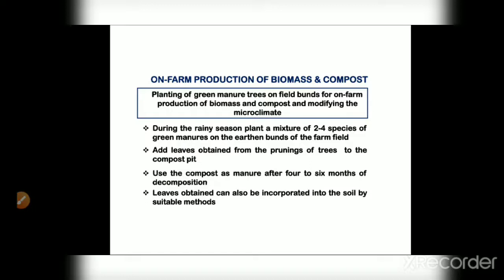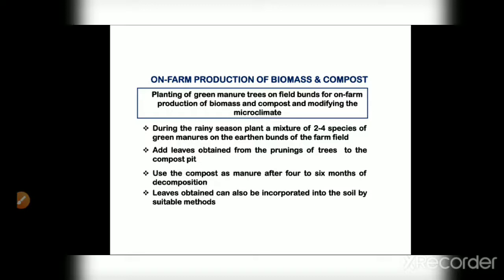A compost pit is opened on the nearby dry land, and after the harvest of the leaf and twigs, they will be composted. This composted manure will be used for the dryland crops during the next cropping season. So in this way, on-farm production of biomass as well as compost: first biomass will be produced, then it will be put into the compost pit, and the compost will be prepared and used as manure for the next crop.